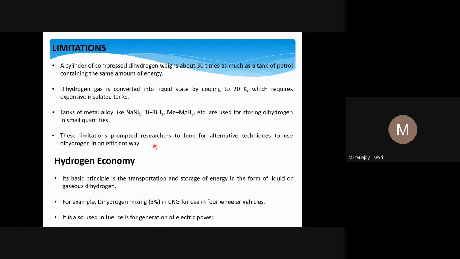People have looked at sodium borohydride, which also contains hydrogen in larger amounts. Lithium hydride also contains hydrogen, so one can convert dihydrogen into alternative chemicals that are in the solid or liquid state, like ammonia borane, NH3BH3, which is a solid.